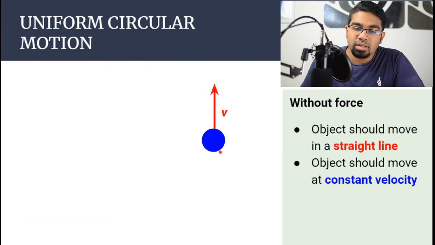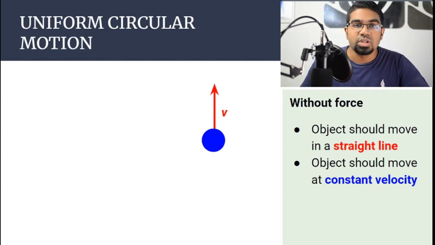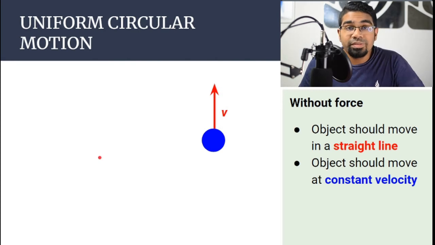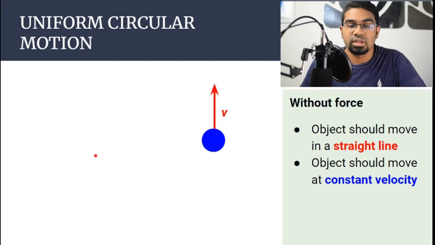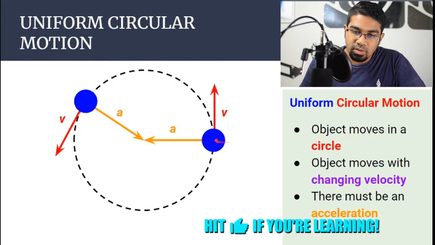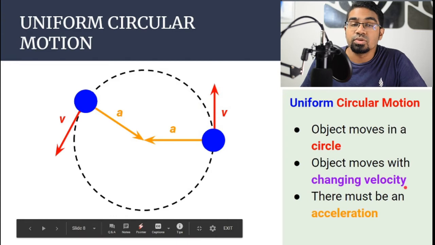If an object does not have any force acting on it, if you just roll a marble, for example, and you don't apply any other force to it, then the marble should just move straight. The object should just continue along its original path of motion, and without any force there shouldn't be any acceleration, so there should be a constant velocity. However, in circular motion you can see that the object is constantly changing direction. It moves in a circle. When it changes direction, it means that the velocity is also changing.